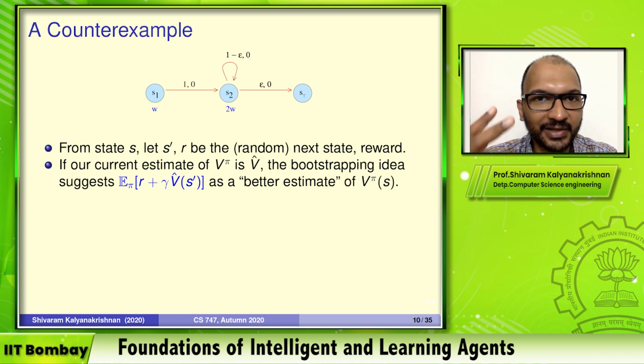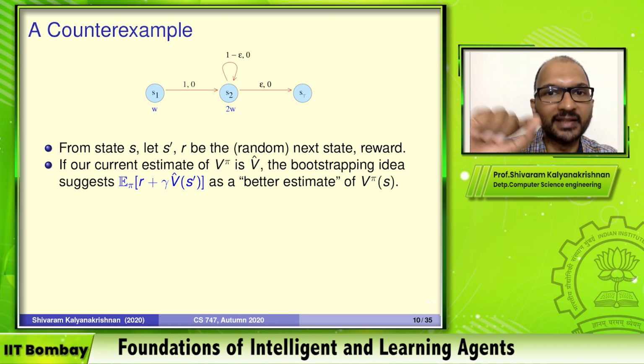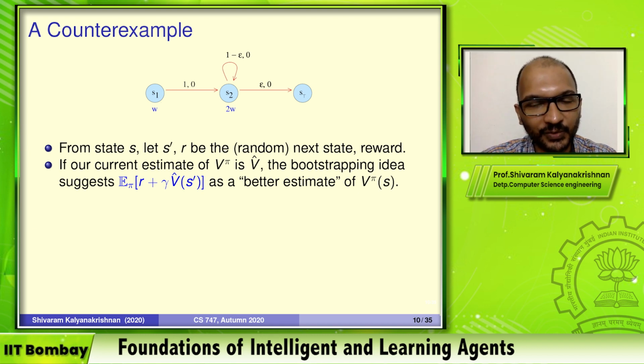If our current estimate is V hat, which remember is parameterized by a single parameter W, then the idea of bootstrapping is to use a one-step look ahead to compute a better estimate of the value. So for each state, if V hat of S is the current estimate, then we should expect, this is the idea behind bootstrapping, that the expected value of R plus gamma times V hat of S prime is a better estimate.